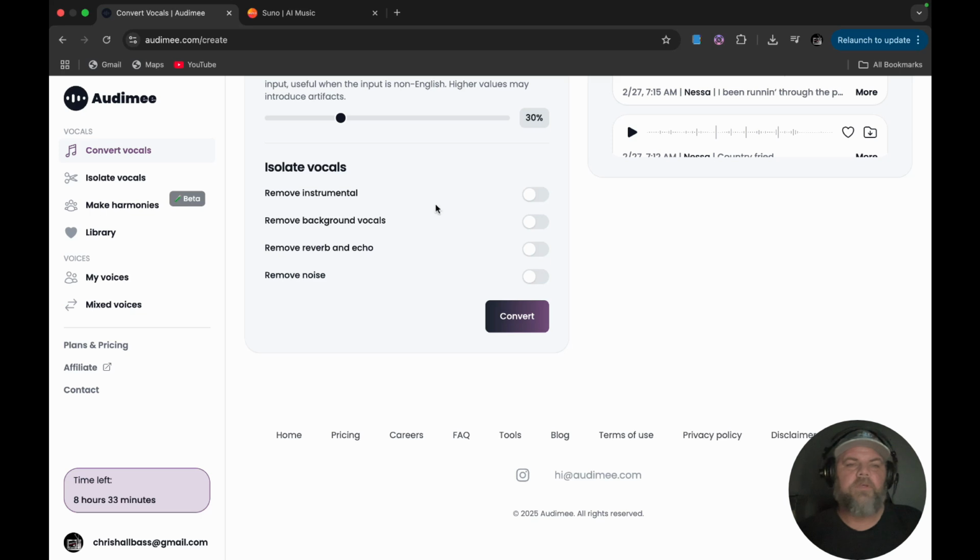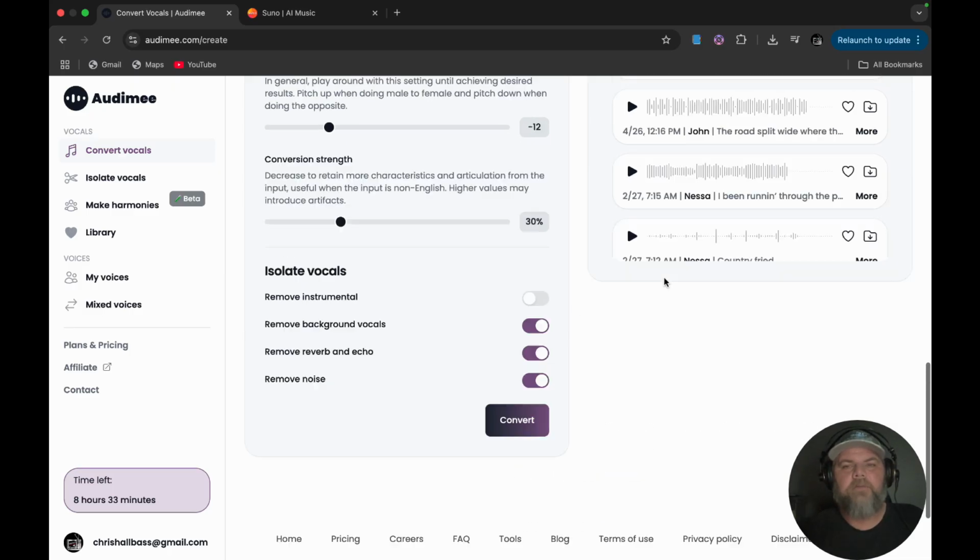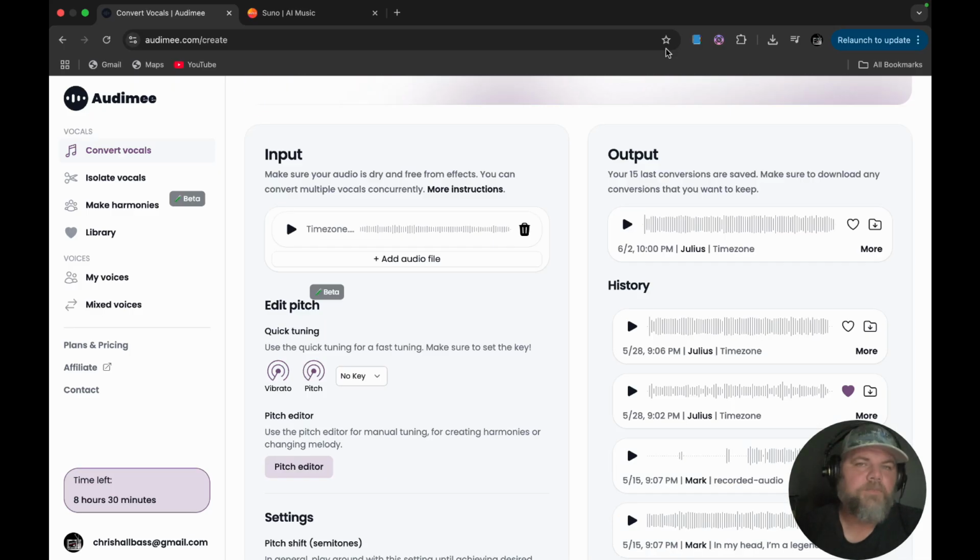Now they have a stem separator here. You can remove your background vocals, remove reverb and echo. We'll go ahead and click on that and remove noise. We've already removed the instruments, so we shouldn't have to worry about that. So we can go ahead and click on convert. This actually happens fairly quick. Normally the conversion is pretty fast, but that time it took about a minute and a half.